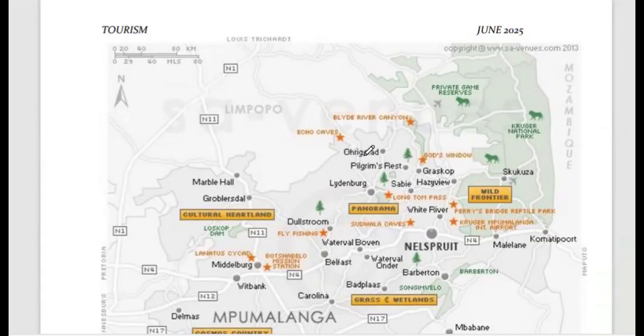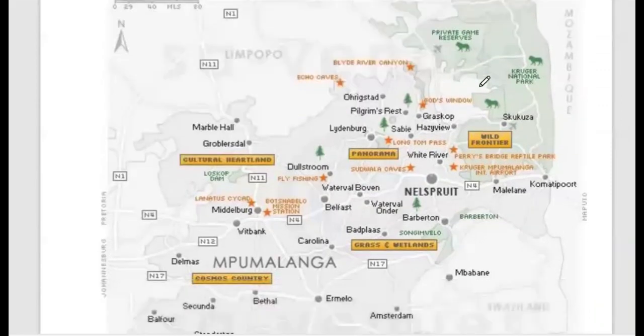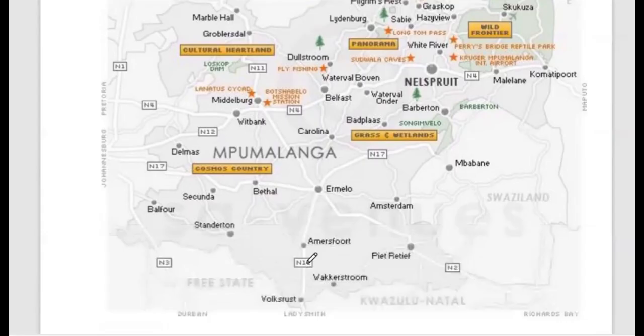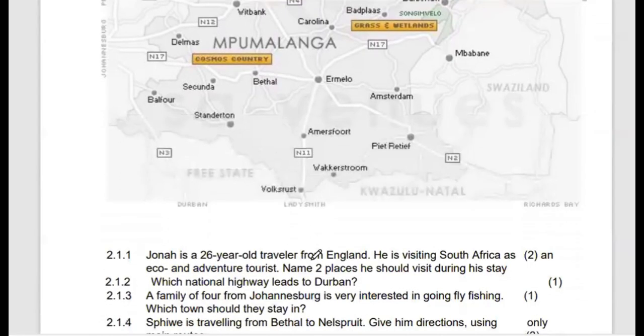towns such as Groblersdal, Lydenburg, Pilgrim's Rest. Then we also have the Kruger National Park. We also have neighboring Mozambique, Skukuza, and other places. Swaziland, which is also neighboring, appears there. Then we have Mpumalanga. Then we also have Secunda, Standerton, and other places.